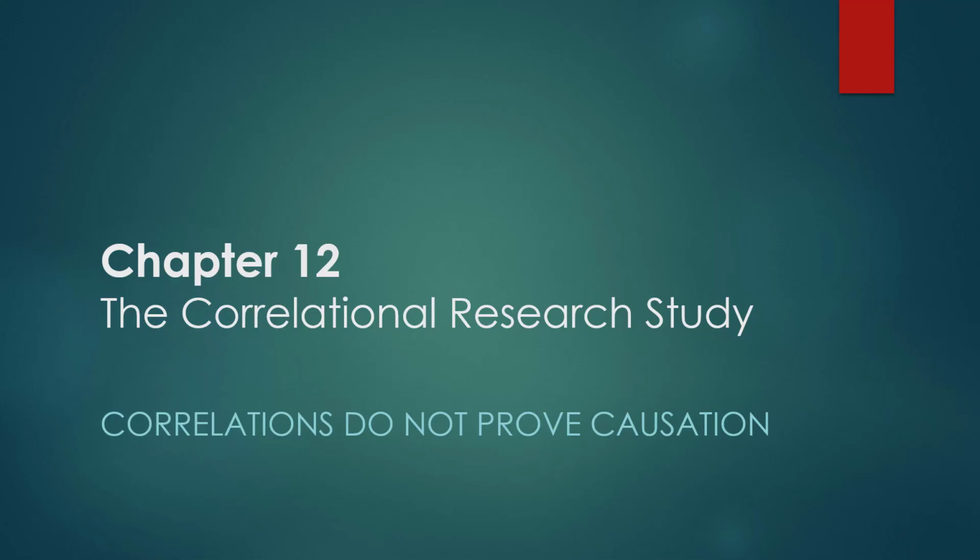In this last video for chapter 12, I'm hopefully going to convince you that correlation does not prove causation. This is also something to think about when you're working on your literature review or your final paper or making revisions: when you're discussing one of those papers you read, was it an experiment? Did they manipulate something? If they manipulated something, they can suggest a cause and effect relationship, and there is no correlation there. If they were looking at the strength of two variables, perhaps using surveys, descriptive types of techniques, and